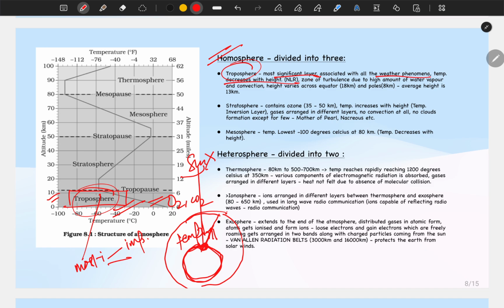Normal lapse rate एक हाइपोथेटिकल, एक इंपॉर्टेंट चीज़ है, it is a hypothetical concept that says that with 1 kilometer, temperature decreases by 6.5 degree centigrade, but it is for ideal state.